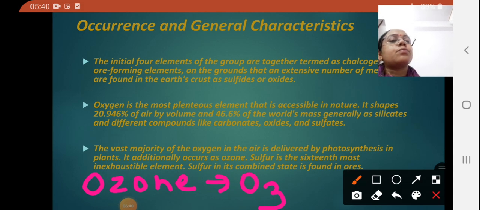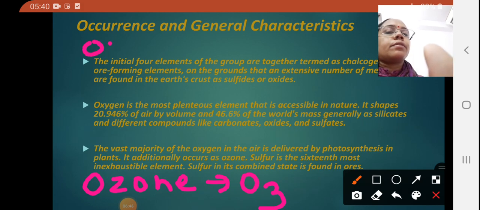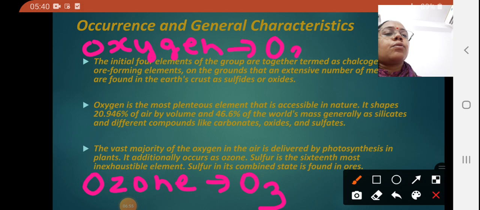The first one is ozone, which is O3, and the second one is the oxygen molecule, O X Y G E N, and its formula is O2. These are the important forms of oxygen which are present in the atmosphere. Oxygen is life for all the living organisms, and its most important source is the process of photosynthesis, which is done by the green plants, and due to this process only oxygen is maintained in the air.